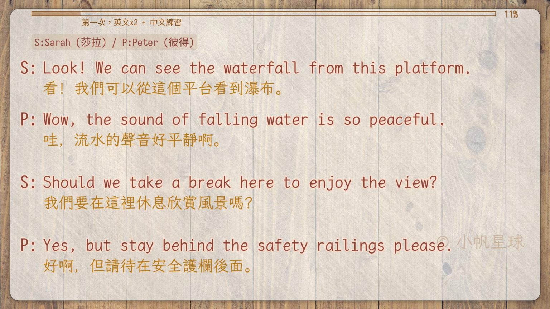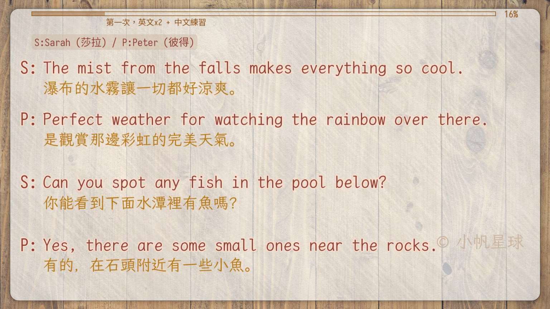Should we take a break here to enjoy the view? 我们要在这里休息欣赏风景吗？ Yes, but stay behind the safety railings, please. 好啊，但请待在安全护栏后面。 The mist from the falls makes everything so cool. 瀑布的水雾让一切都好凉爽。